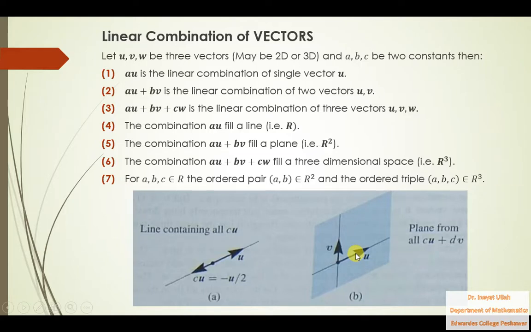And if you take the negative of this vector and the negative of that vector, it will fill this whole plane. So the linear combinations of these two fill this plane, that plane, that plane and that plane. Similarly, if you take three vectors, those three vectors will fill the whole space, which is not possible to draw here. So that is the meaning of this combination: the fifth one, the combination of CU plus DV fills a plane. That is the geometrical meaning.